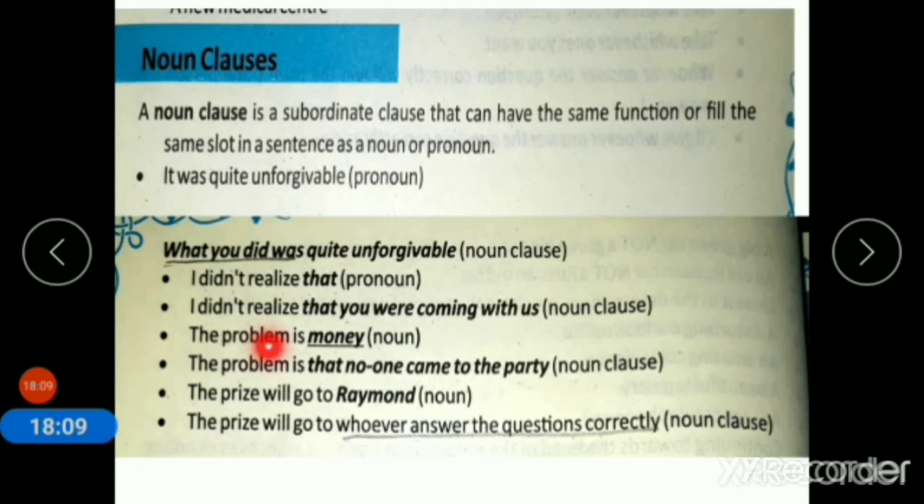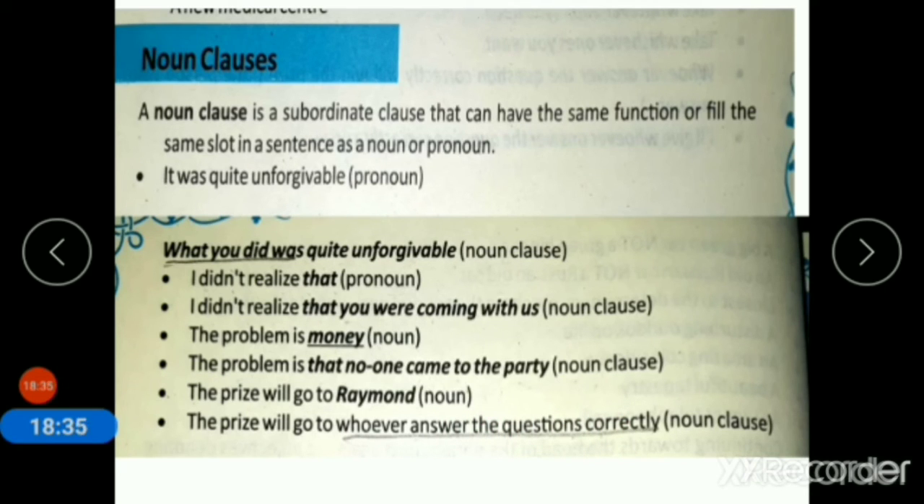Next is, the problem is money. So, we have to change it into a noun clause. The problem is that no one came to the party. The prize will go to Raymond. So, it is a noun. We have to change it into a noun clause. The prize will go to whoever answered the question correctly. We will repeat the noun clause.